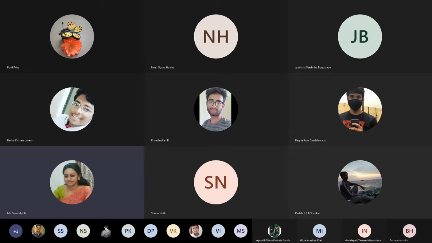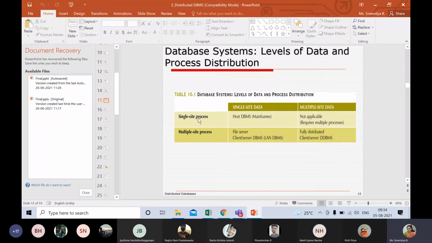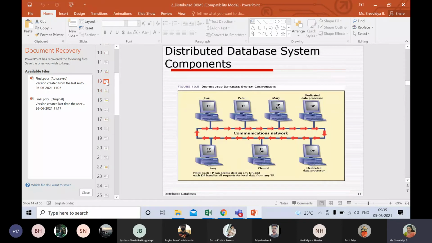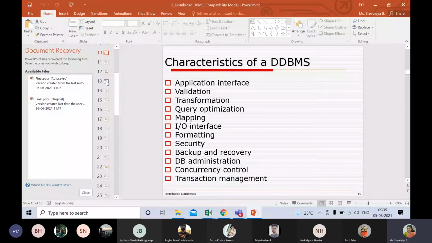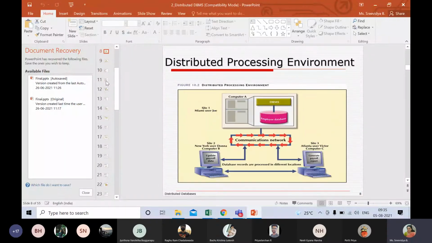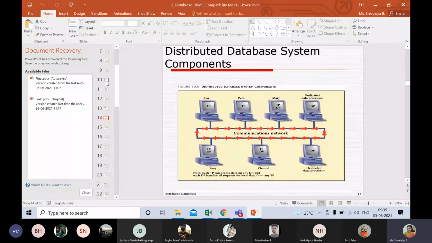Different kinds of database systems, that is, levels of data and process distribution, and accordingly four different kinds we saw, based on whether the database is present at one place or in multiple places, and likewise whether the data is getting processed at one place or multiple places. So that is what was learned in the previous class. We also learned some advantages, the components, different kinds of distributed database systems, and characteristics. So these were the things that we learned in the previous class.